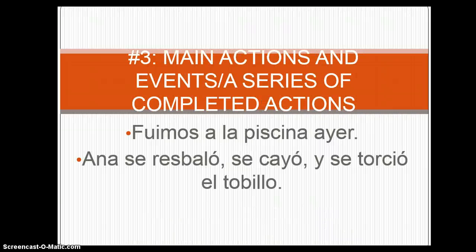We also use the preterite for main actions and events. For example, fuimos a la piscina ayer. We went to the pool yesterday. It's the main action or event of the sentence. It happened yesterday, one particular occasion. We also use the preterite for a series of completed actions. Anna slipped, fell, and sprained her ankle. That corresponds to a series of completed actions.